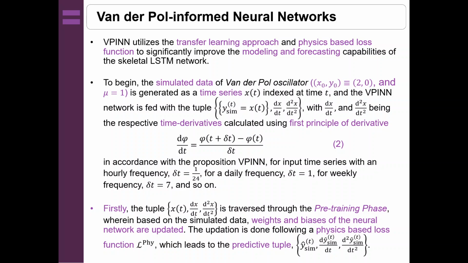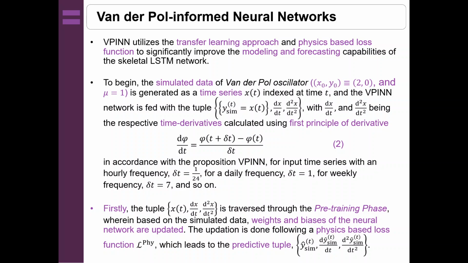One more thing I wanted to mention is that this VPINN module consists of two phases. One is the pre-training phase, another one is the training phase. When the pre-training phase is taking place, we will be giving these three things as a tuple. That is the xt, the simulated time series, then its time derivatives, which will be traversed through in the pre-training phase, wherein based on the simulated data, the weights and biases which have been initialized randomly in the very beginning will be updated.